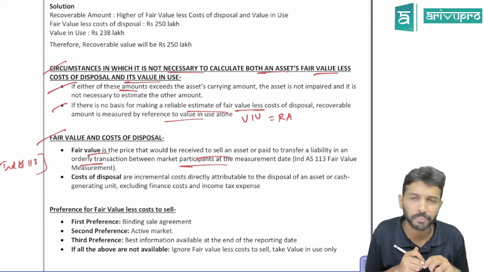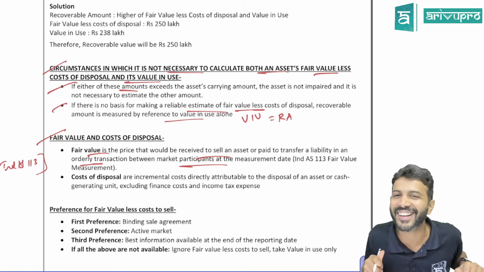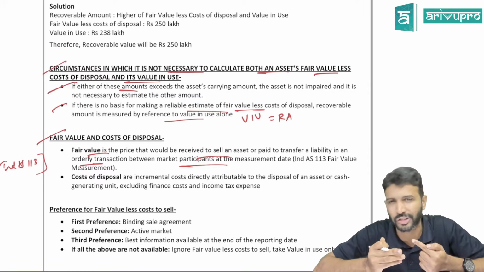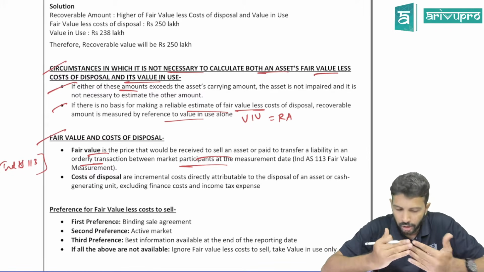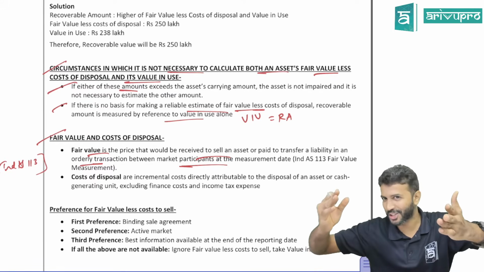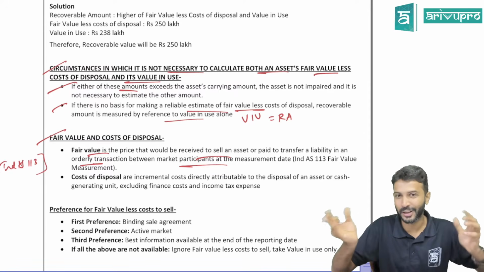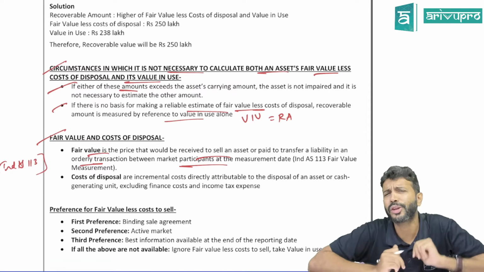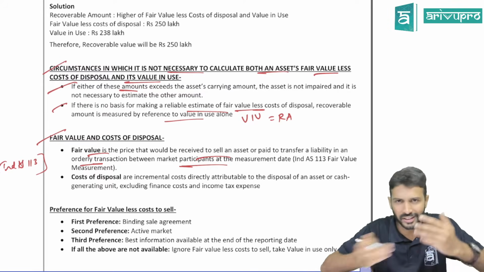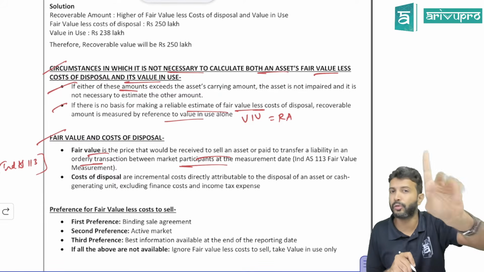Orderly transaction means what? I should not put a gun to your head and say, sell me for 100 rupees. Is that an orderly transaction? No. Orderly transaction means there should be a proper exchange, a proper process to it. Like a stock exchange. You buy the share, somebody sells the share. Is there any force? There could be an emotional force. You're facing huge losses, or you want to make huge profit. In that compulsion, you may buy. But is somebody forcing you to sell? Is your broker, government, or anybody forcing you to sell? No. That is happening as a natural process. That's what we mean by orderly transaction. It should not be a forceful one.